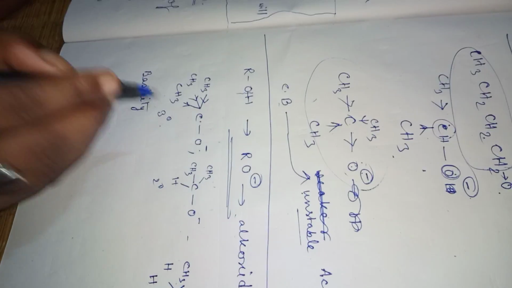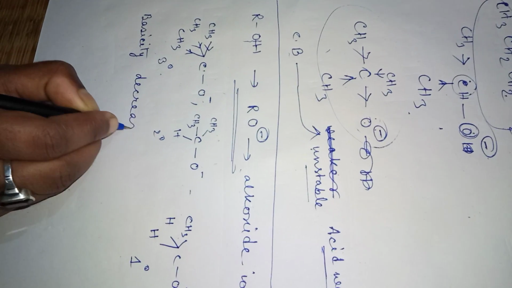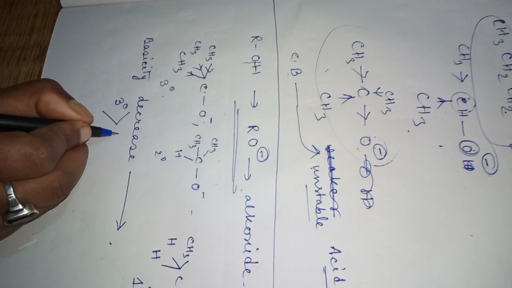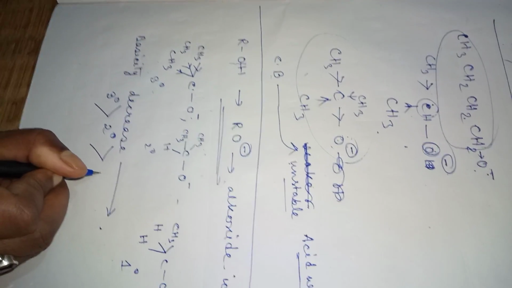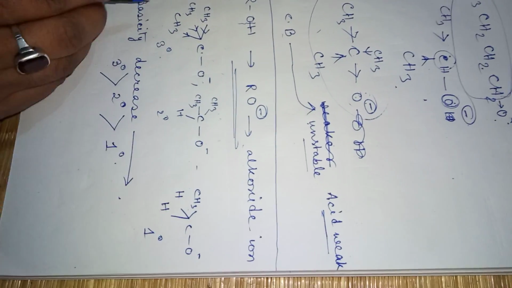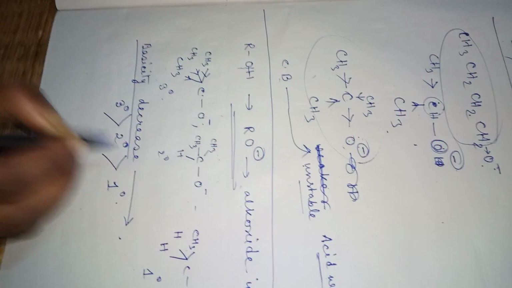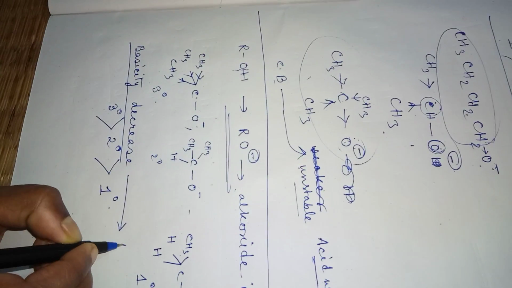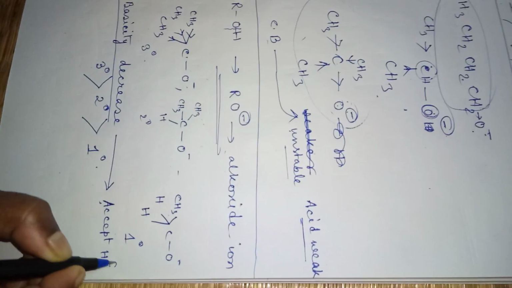So basicity will decrease this way. That means the tertiary one will show the highest basic character, then the secondary alkoxide ion, then the primary. Basicity means how easily it will accept H plus ion.